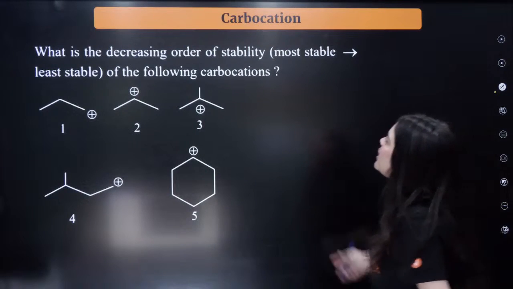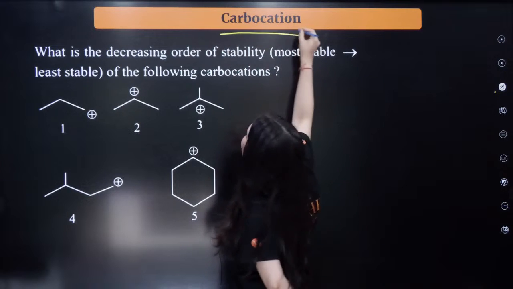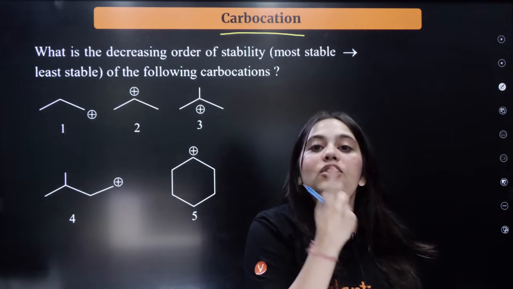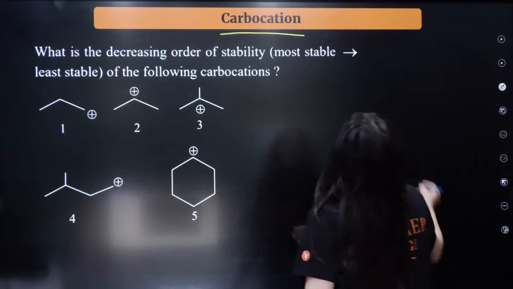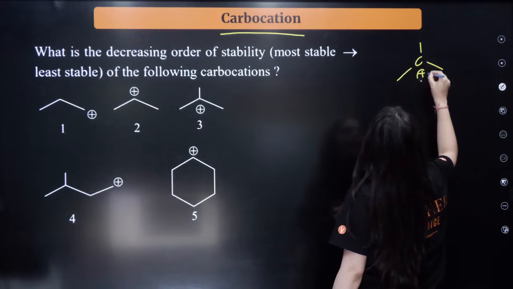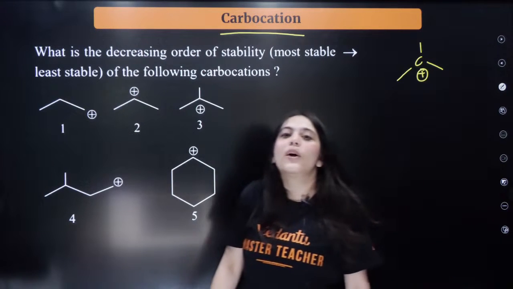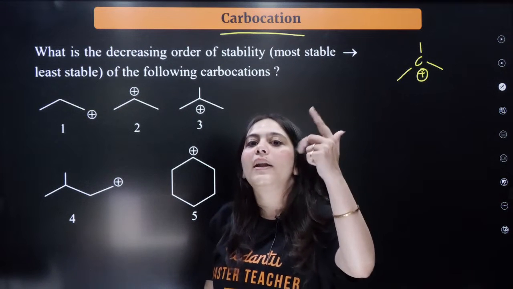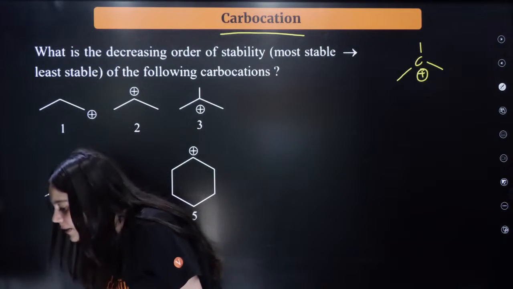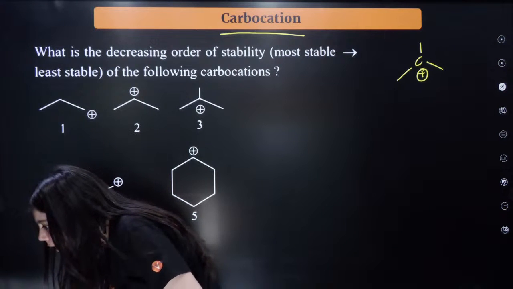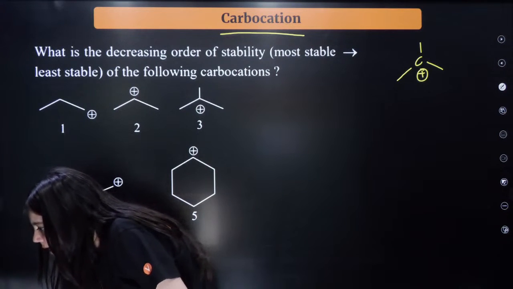First of all, let us look at the stability of carbocation based on the hyperconjugating structure. First, let me know what is the hybridization of a carbocation. Can anybody tell me? Is it sp, sp2 or sp3? What is the hybridization of a carbocation?